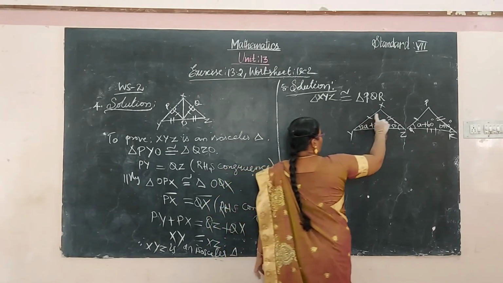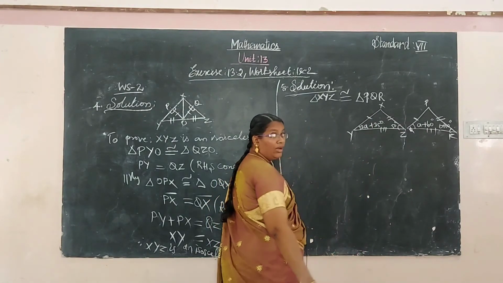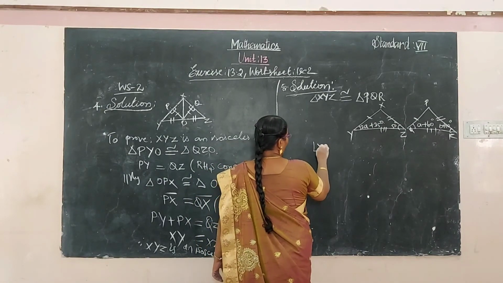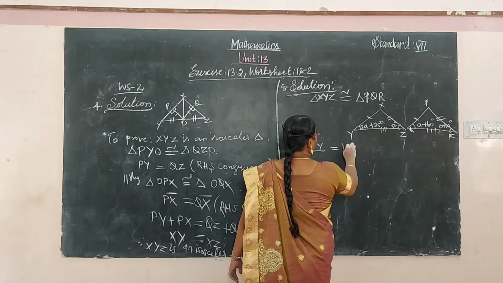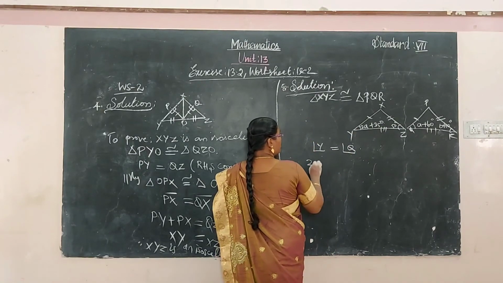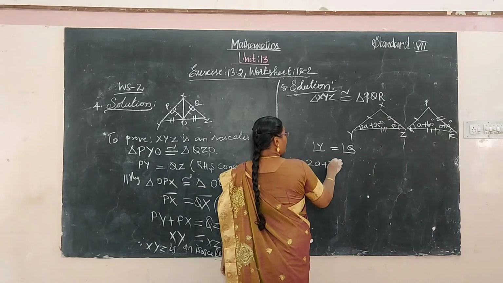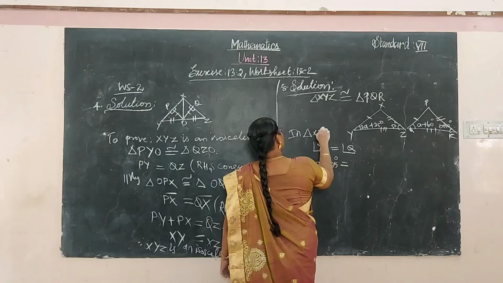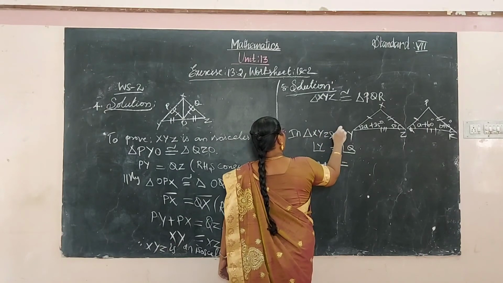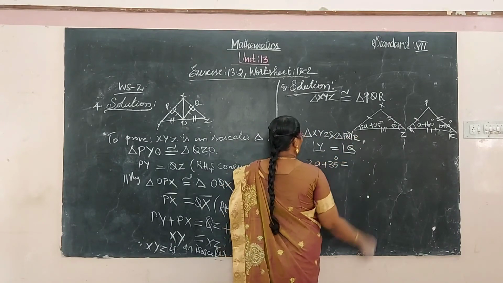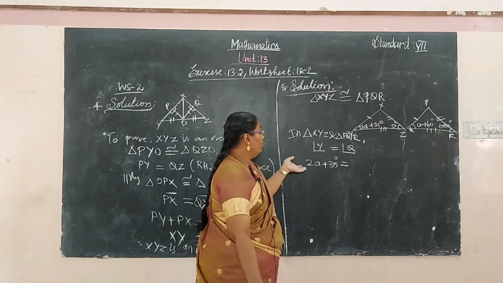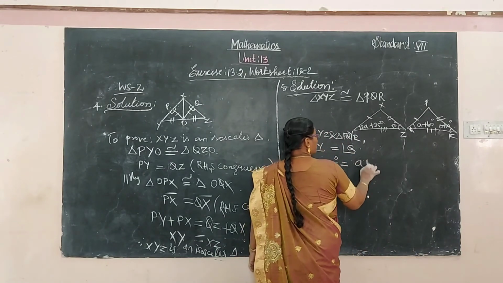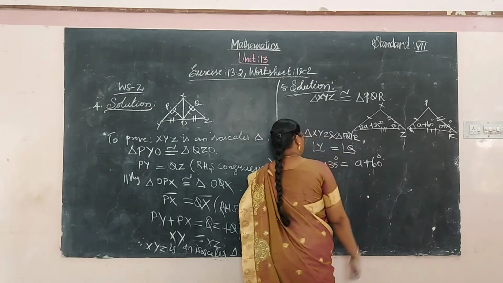Okay, so sides are equal, so angles are also equal. So equating, angle Y is equal to angle Q. So angle Y value is 2A plus 35 degrees, which is equal to angle Q in triangle PQR, A plus 60 degrees.